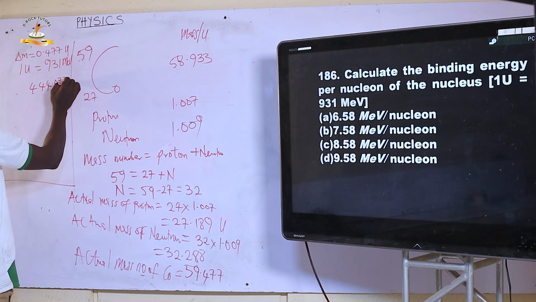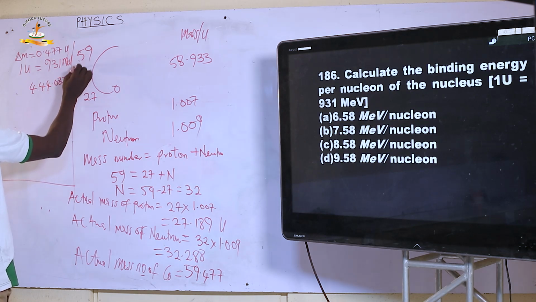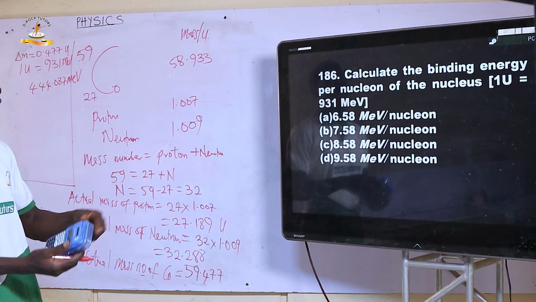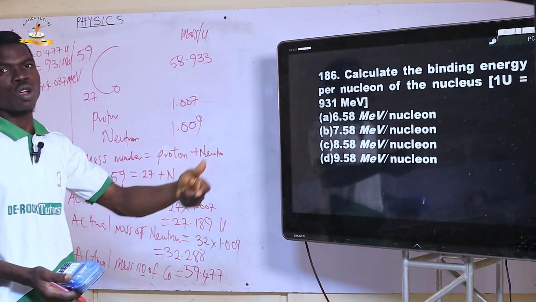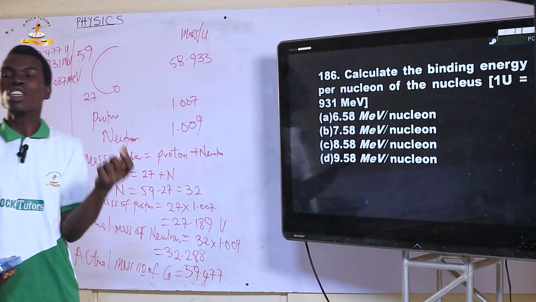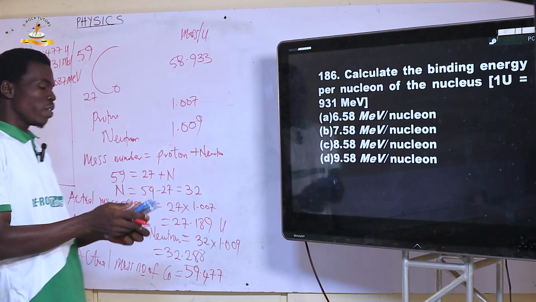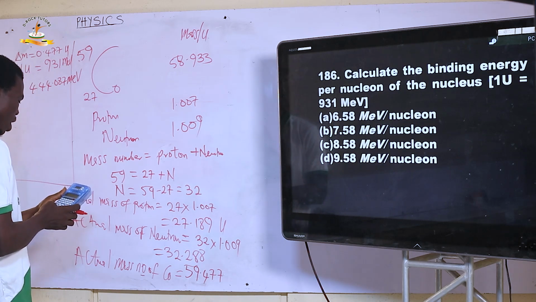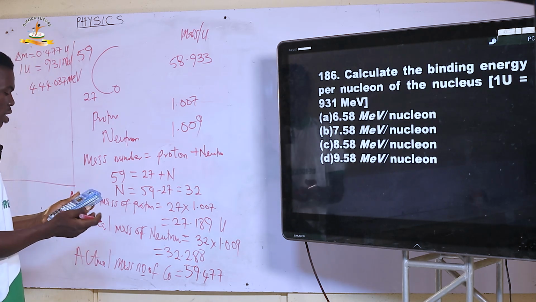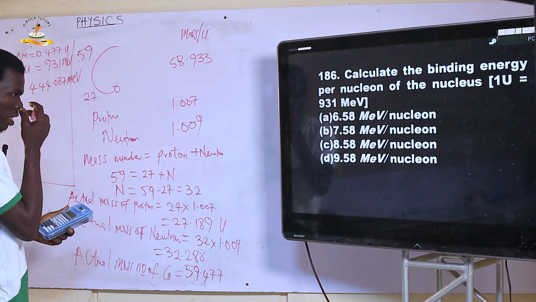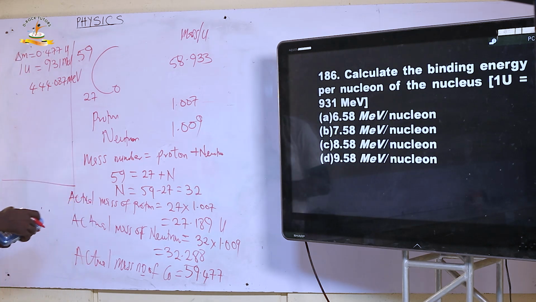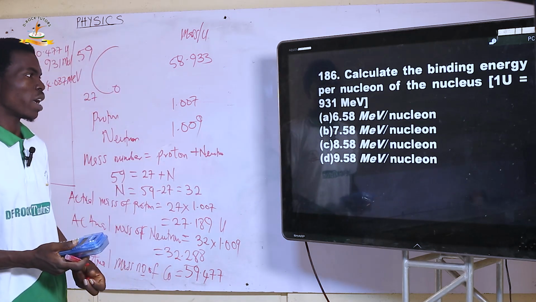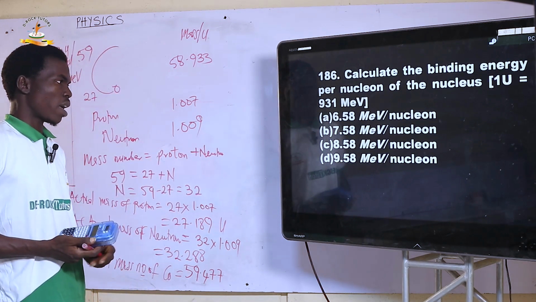Mega electron volt. Now this mega electron volt will be divided by the total number of what? Of nucleon we have, because it says per nucleon. And what do we mean by nucleon? We mean the nucleus, which is the mass number. So we divide the answer by 59. Answer divided by 59 will give us 7.58. So the answer is simply B, 7.58 mega electron volts per nucleon.